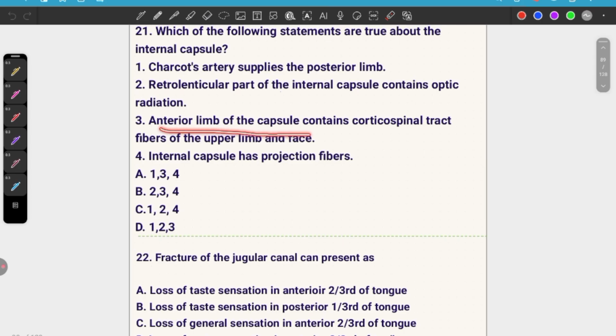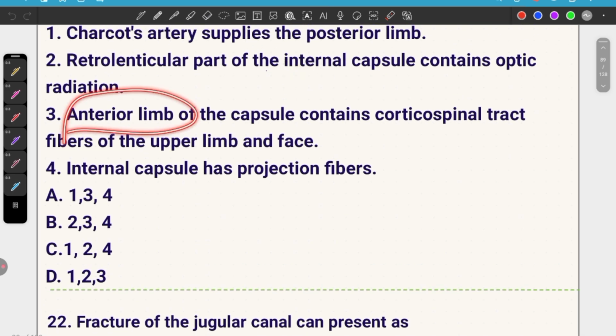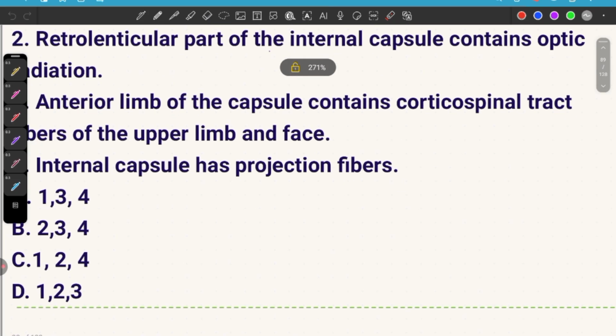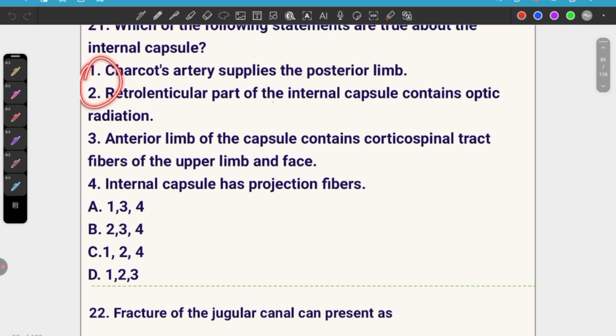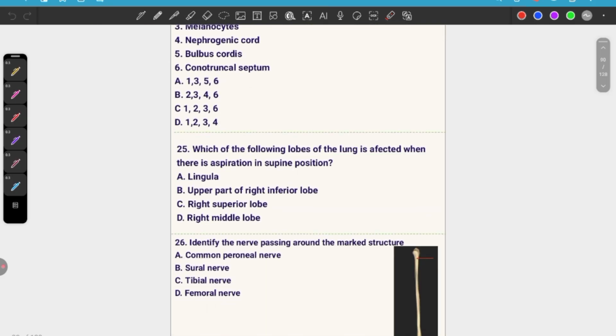The anterior limb of the capsule contains corticospinal tract fibers of the upper limb and face. If you get a case of stroke with a lesion in the internal capsule, do you remember, the lesion is in the posterior limb, not the anterior limb of the internal capsule. Let me again show you the picture, you will come to know. Internal capsule has projection fibers. Yes, correct. So statements 1, 2, 4 are correct. Only 3 is wrong. So all options are gone because of 3. If you know 3 is wrong, then you can directly mark option C, isn't it?